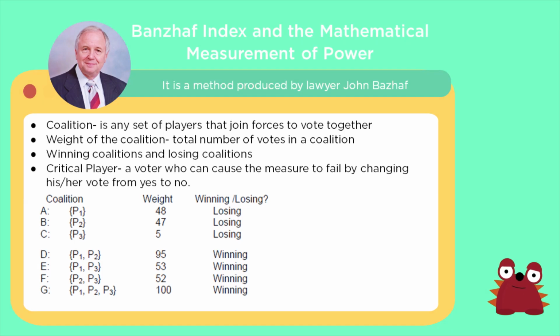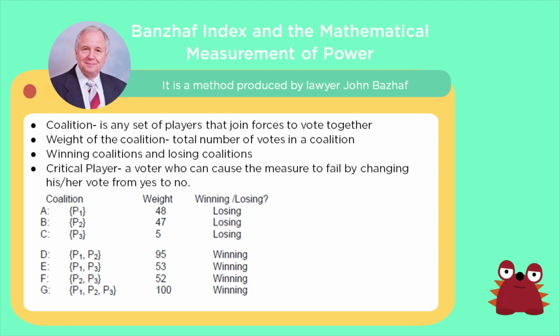So, ito ay isang method na produce ng isang lawyer, namely John Banzhaf. So, dito sa example na meron tayo, we can observe that the first column is the coalition. Next, we have the column of weight. Then the winning or losing column. Dito sa coalition, we have A, B, C, D, and so on. We have the P1, P2, P3. Itong mga to are coalitions because they are any set of players na nag-join force in order to vote together.